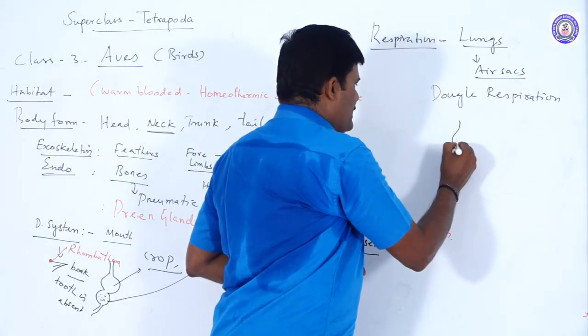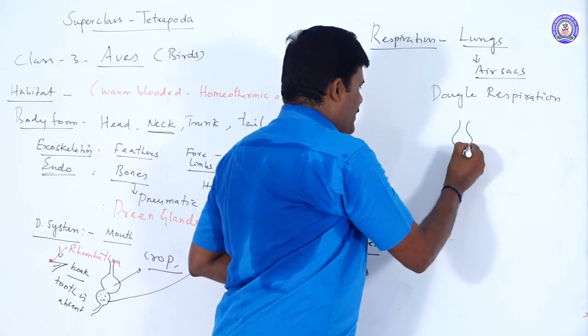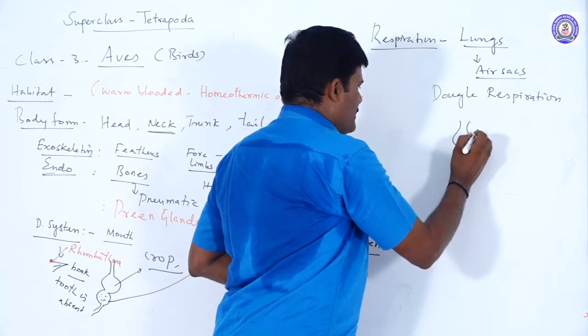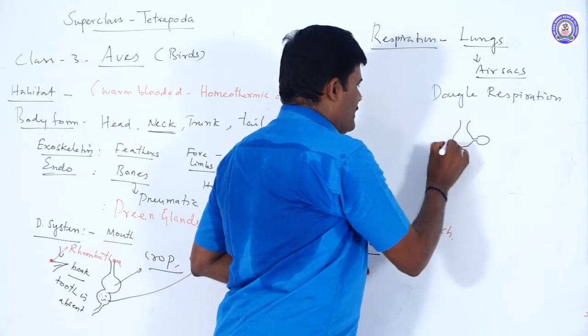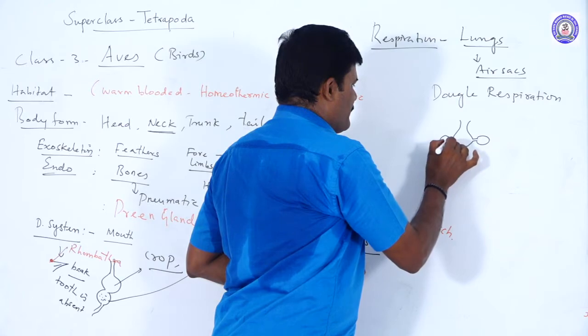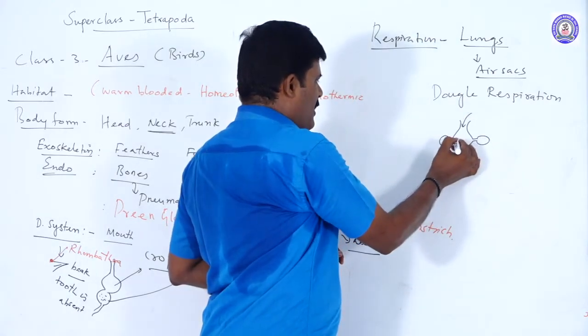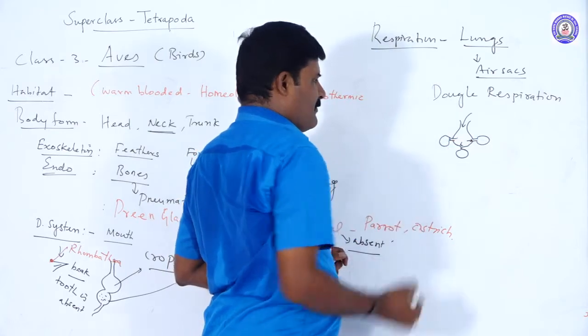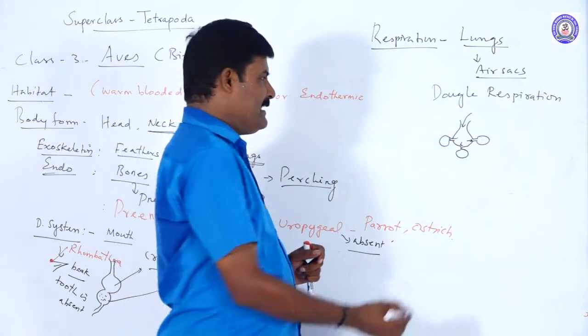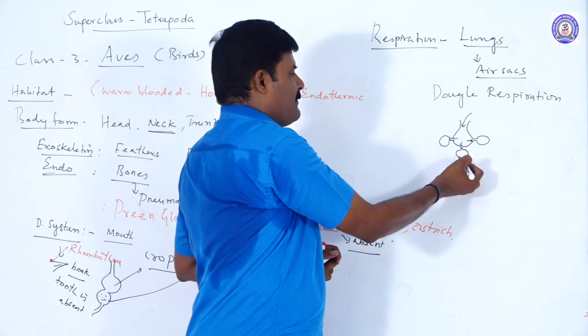Lungs are connected with the air sacs. So the air moves and goes into the air sacs. The exchange of gases takes place in the lungs.